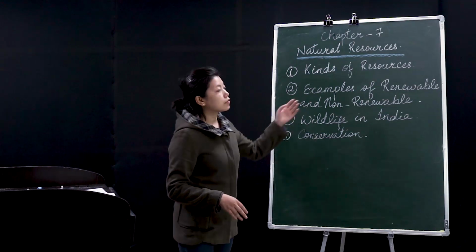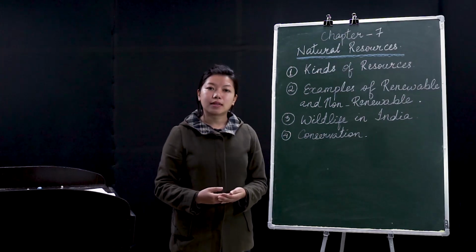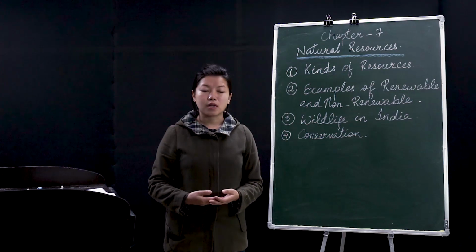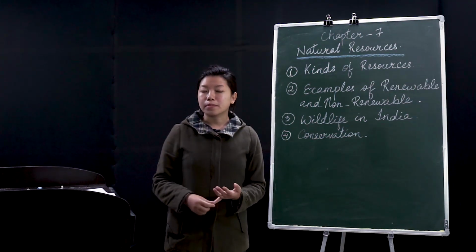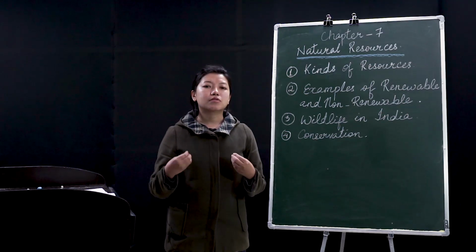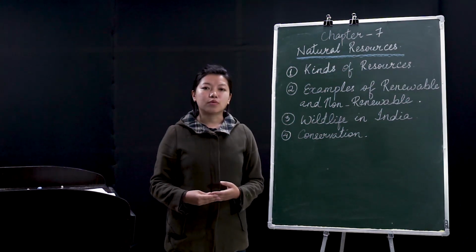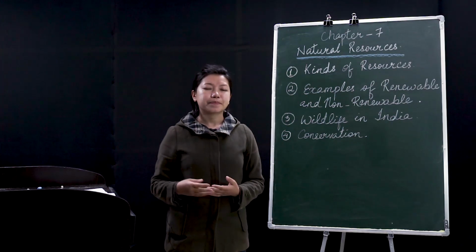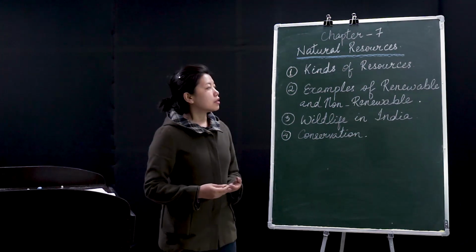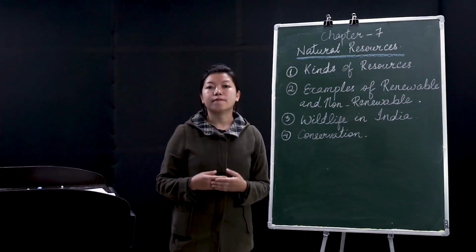Now, how can we conserve these renewable resources? With time, all these resources will come to an end. For example, the forest. Many people are cutting down the forest because these woods are used for making paper. These woods are used for making houses. These woods are used for making so many things, like maybe the furniture in your house. Even for cooking purposes, we use wood. So these renewable resources, if we do not take care of them, they will be finished.